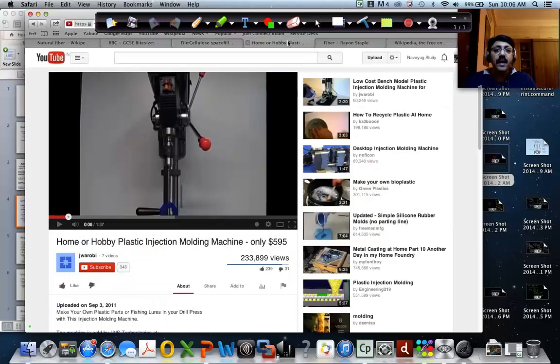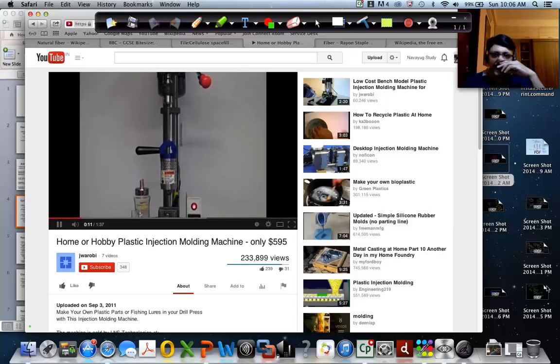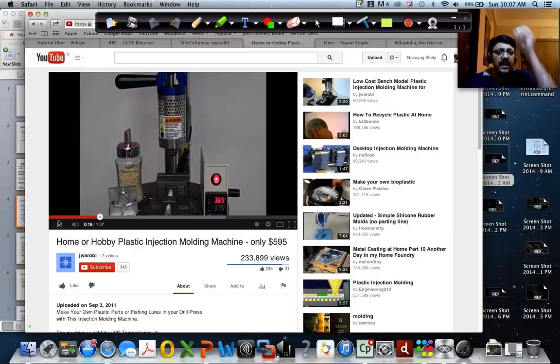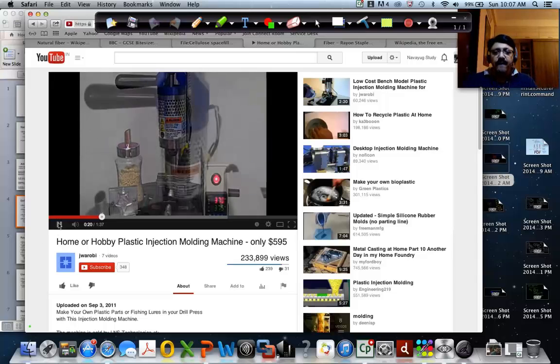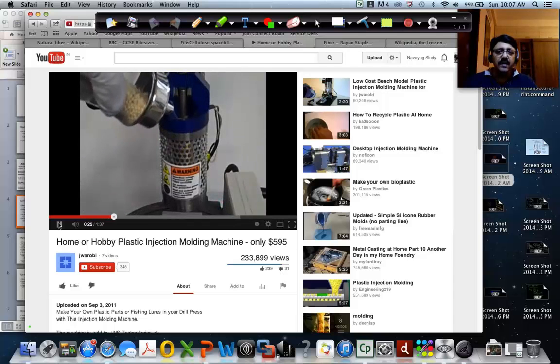I want to just show you a simple example of plasticity by showing a plastic molding machine, right? These are plastic molding machines which home hobbyists use for using plastic to mold it to different shapes. Now this is a plastic molding machine, right, and you can see these are pellets of polymer, small balls of plastic which they can put into it. It will melt and then it can be molded into various shapes, right? Now he is putting the pellets of plastic inside.